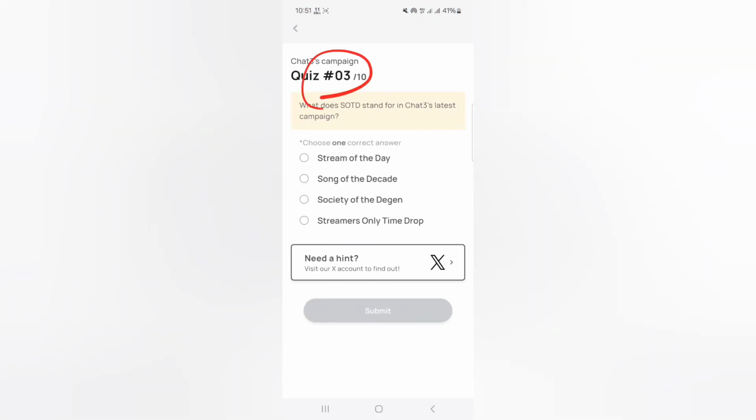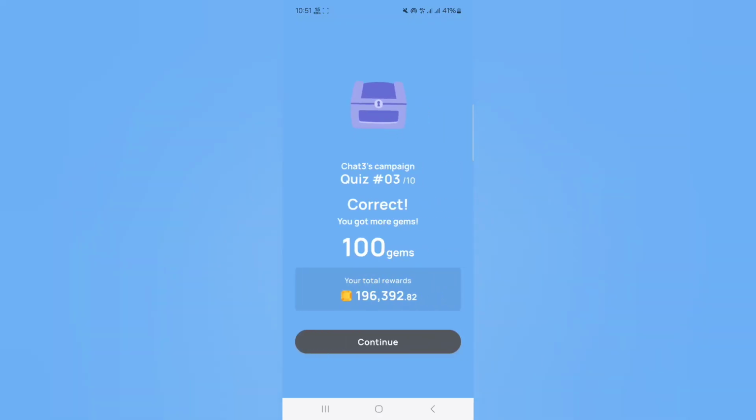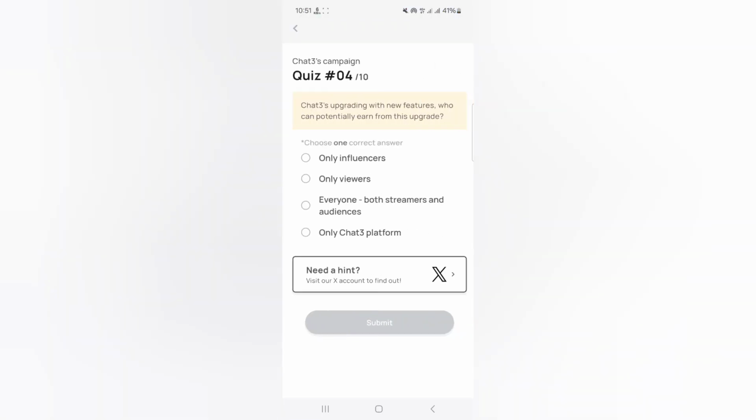Now quiz number 3 and the correct option is option number 1. Click on it and click submit. Again I earn 100 gems.